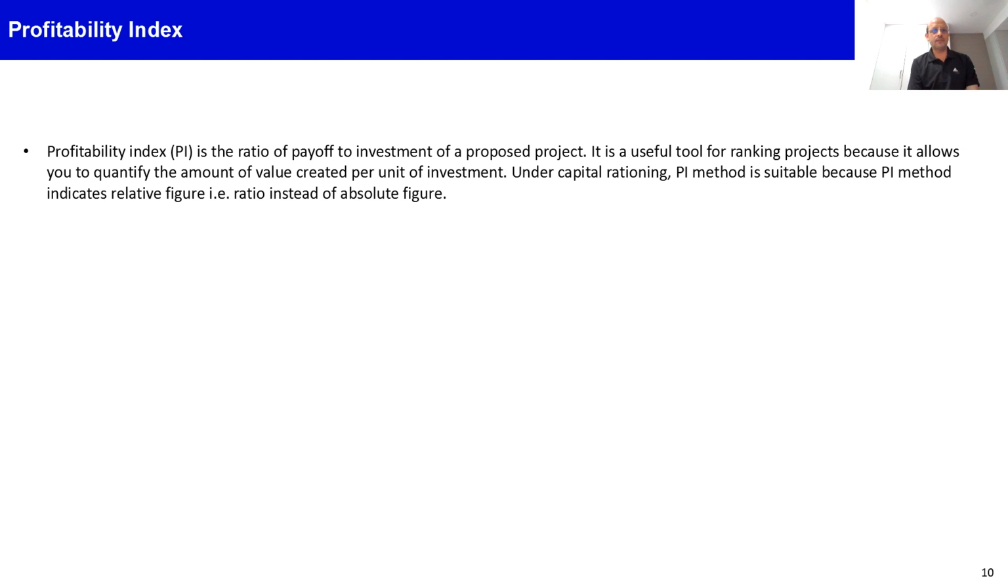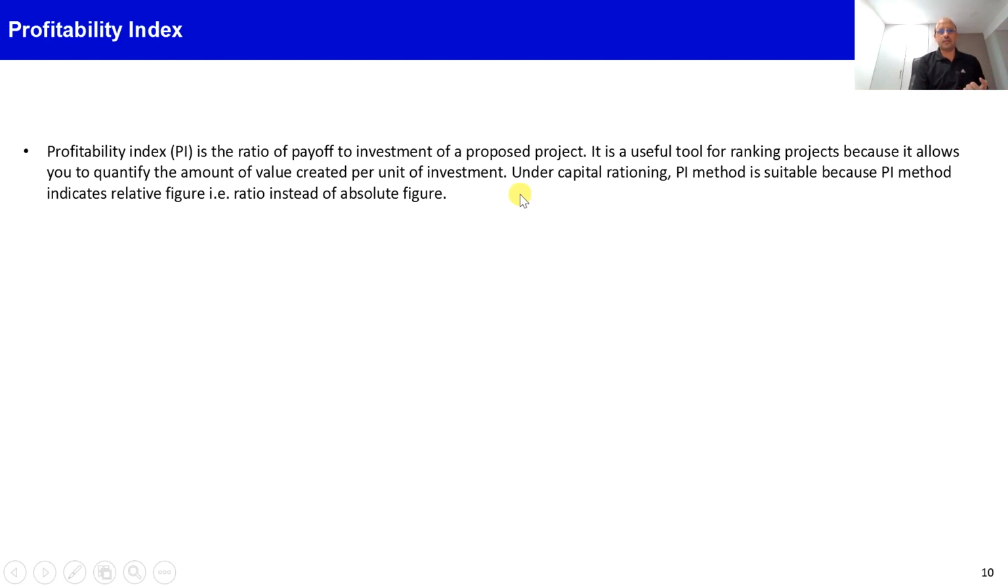Now let's understand the profitability index. Up to here we have seen the NPV in absolute terms, so it does not relate itself to the amount of investment in the project. When there is capital rationing or a limitation of capital, we have to see how much the NPV is per dollar of investment.